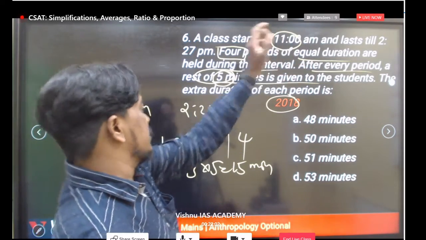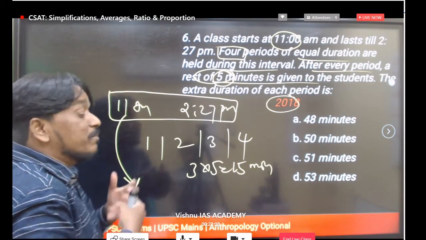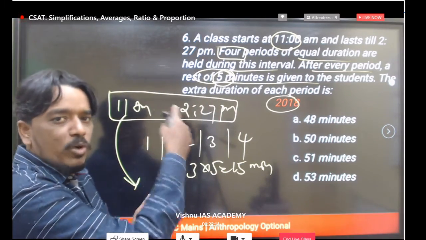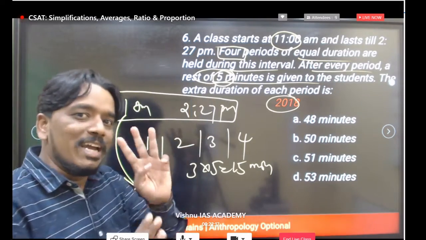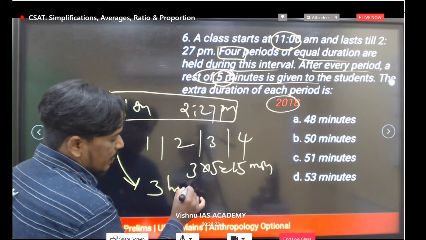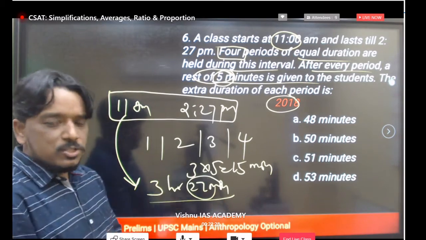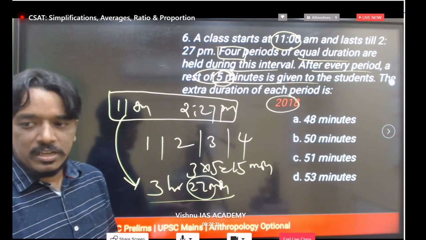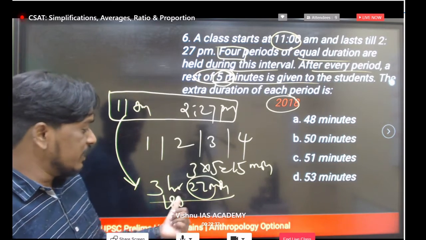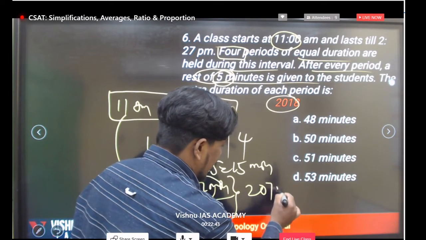Total, what is the time? Just observe, from 11 a.m. to 2:27 p.m., how much time is there in minutes? 11 to 12, 1 hour. 12 to 1, another hour. 1 to 2, so total 3 hours and 27 minutes. The 27 is already in minutes, so convert the hours into minutes by multiplying by 60. So 180 minutes plus 27. Total time is 207 minutes.